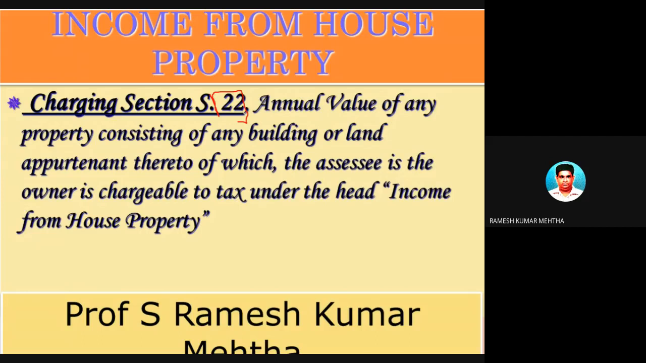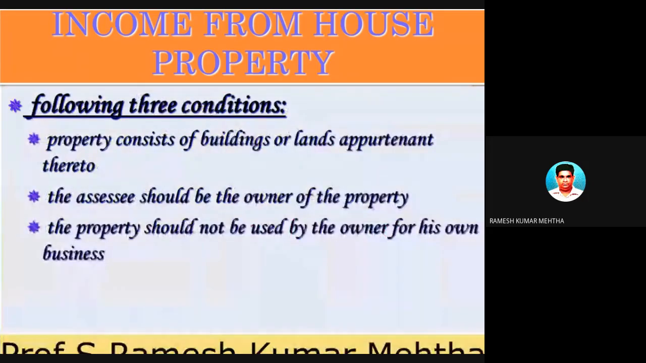As I've already told, there is income generated from a house property when it is let out, and there is a value to that house property in the form of rent. That rental income is called the annual value of the property, and the property consists of land and building. There is a land, on this land a building is constructed, and this building is rented out. So this is the basic understanding.